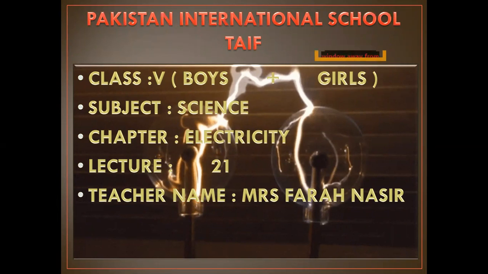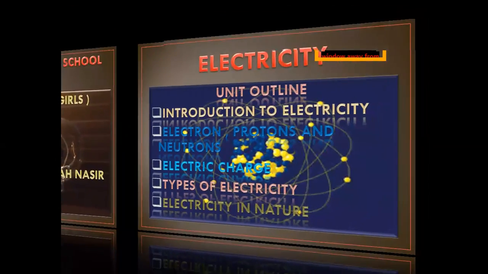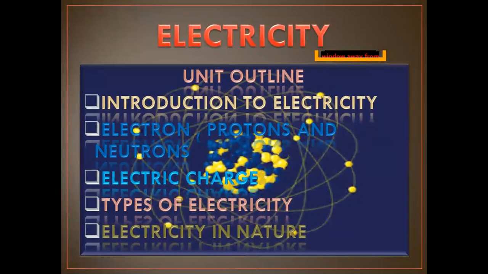Today is our lecture 21 about electricity, chapter number 15. Before starting the chapter, let us see which articles we will read in this chapter: introduction of electricity, electrons, protons and neutrons, electric charge, types of electricity, and electricity in nature.